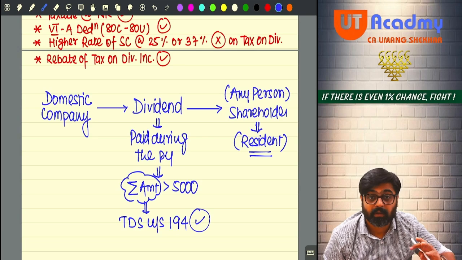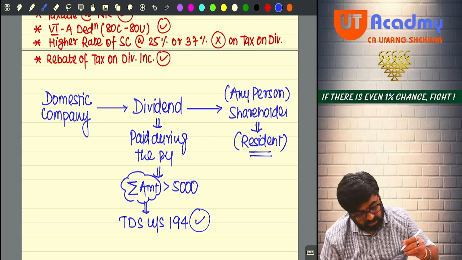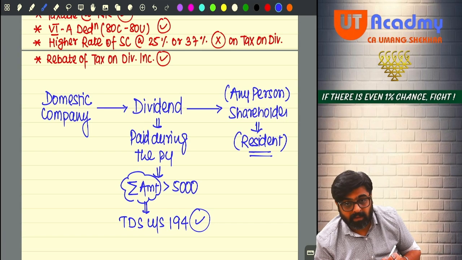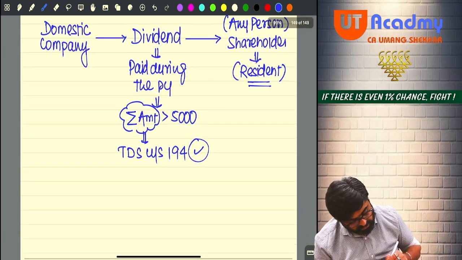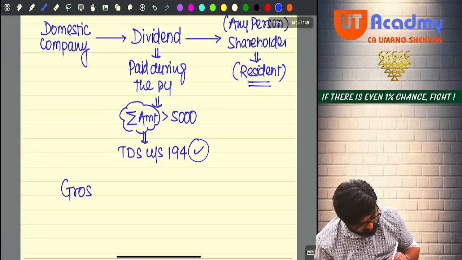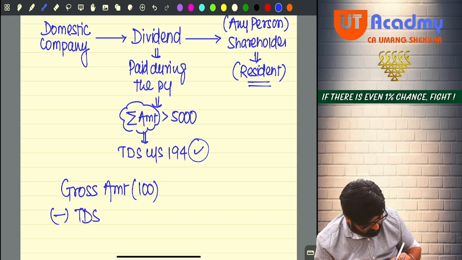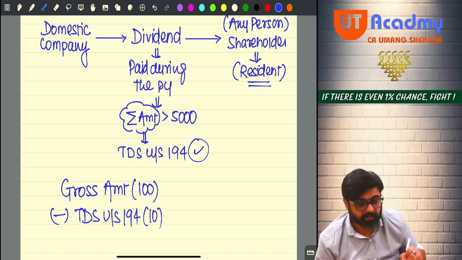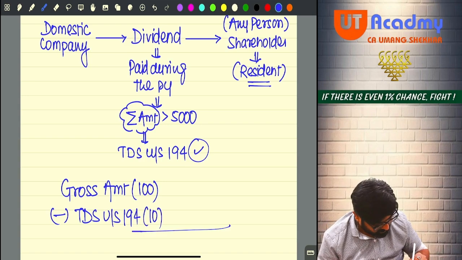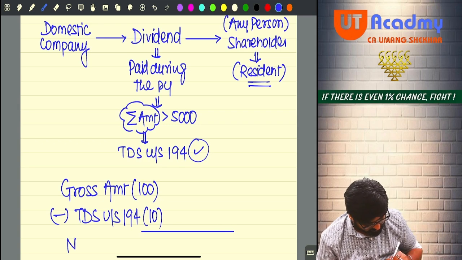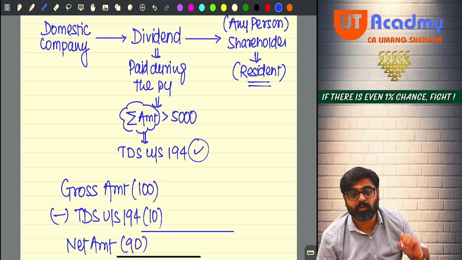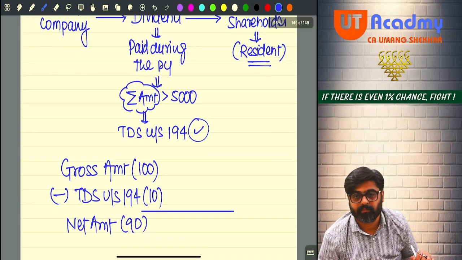Getting my point? Now what will the shareholder have? See, the domestic company will pay the dividend. That dividend will be the gross amount. Example, 100. Out of that, TDS under section 194 will be deducted at the rate of 10%. So the net amount of 90 will be given to you as a dividend.